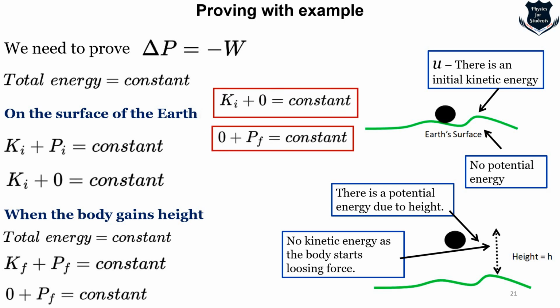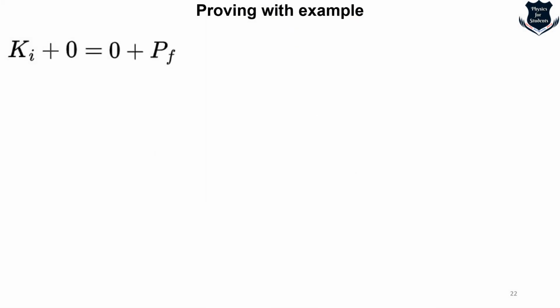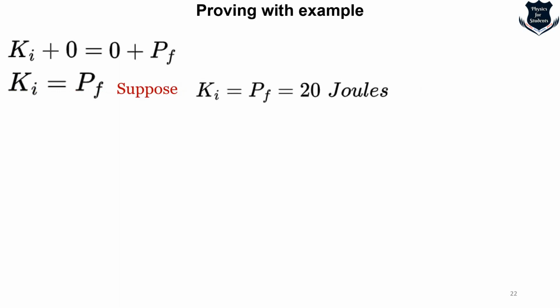So we get two equations. Ki plus 0 equals a constant, that is when the ball is at the surface, it has some kinetic energy but no potential energy. When the ball is thrown upward, the second equation shows that the kinetic energy becomes 0 because it has lost the energy, but there is a potential energy due to height. Now we take this equation, the 0 cancels out, so we get kinetic energy equal to potential energy. Suppose I take kinetic energy initial equals potential energy final equals 20 joules.